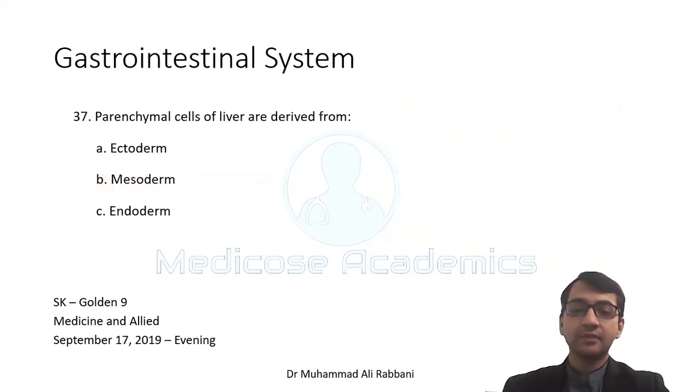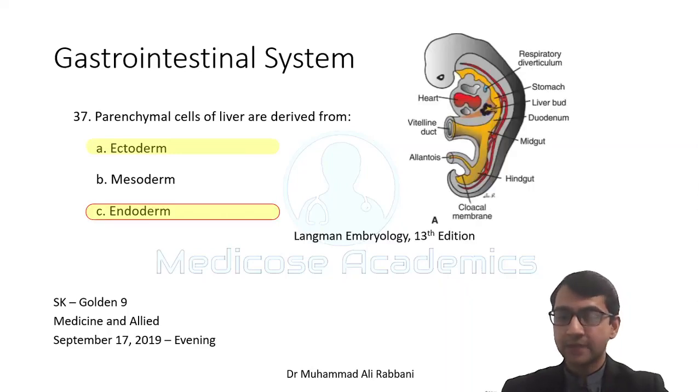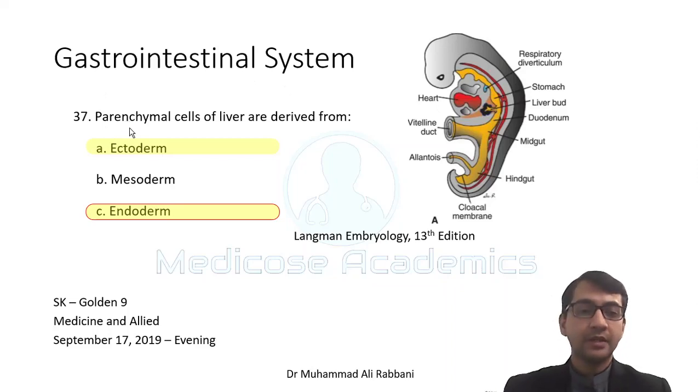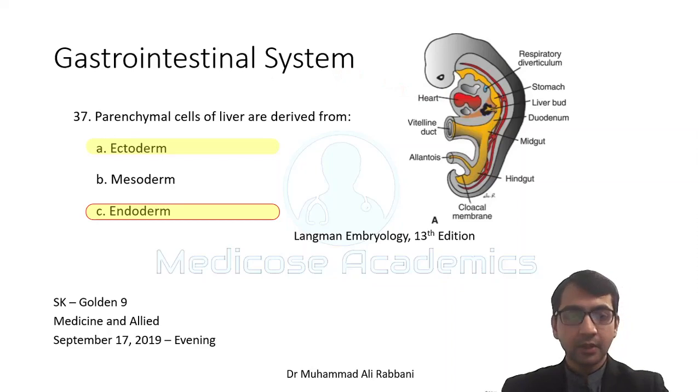Parenchyma cells of the liver are derived from. In the book the answer was given as ectoderm, but I will humbly negate this answer and say that the correct answer is endoderm, because you should know the difference between the word parenchyma and the stroma. Parenchyma are the actual functional cells of any organ. In this case we are talking about liver, and stroma are the ones that are forming the capsule, the septa and all the supporting structures.